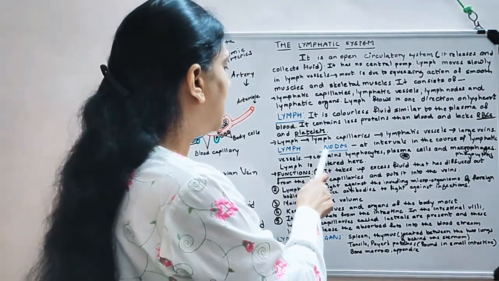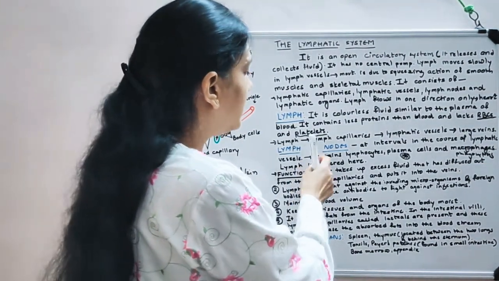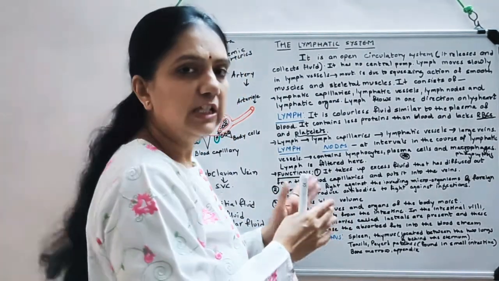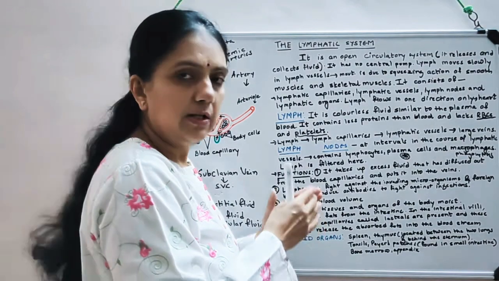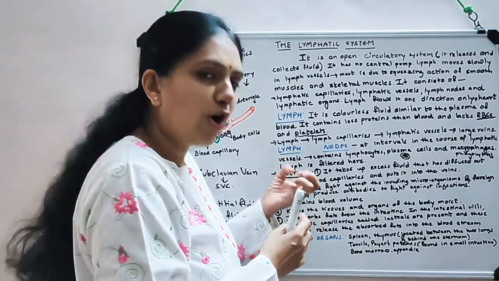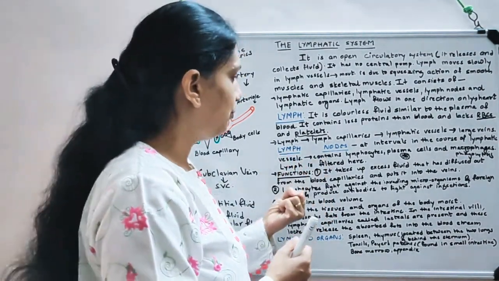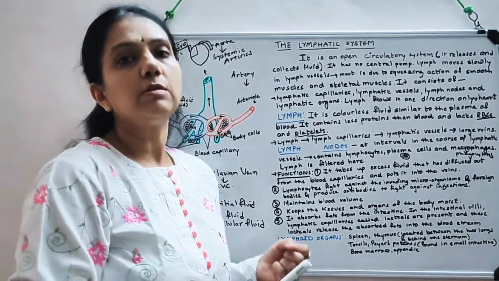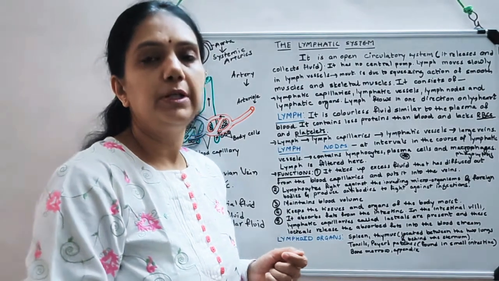So that is about lymph nodes, and what happens when lymph is flowing. So these are the checkpoints. When lymph is passing, much of it is absorbed at lymph nodes. At least 4 liters of lymph flows in the human body per day.